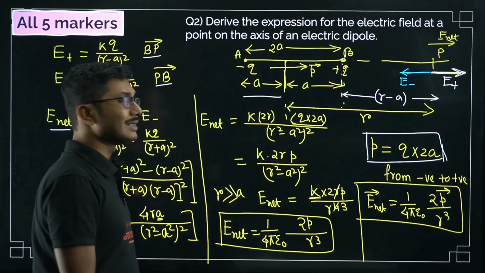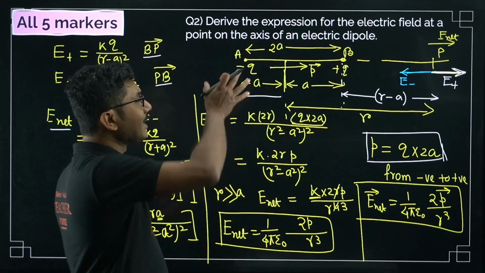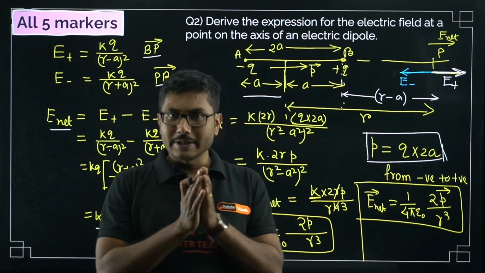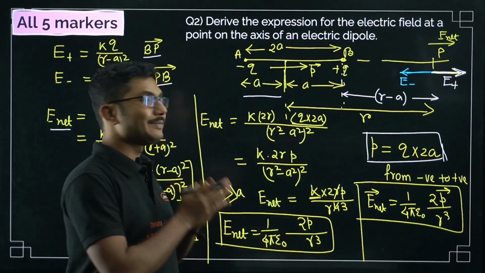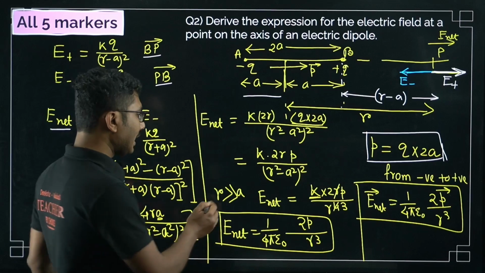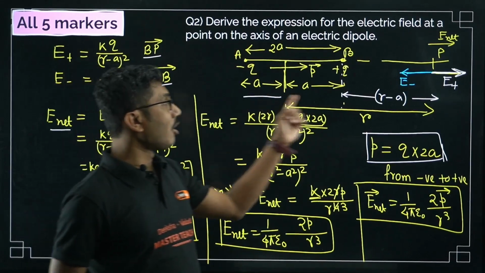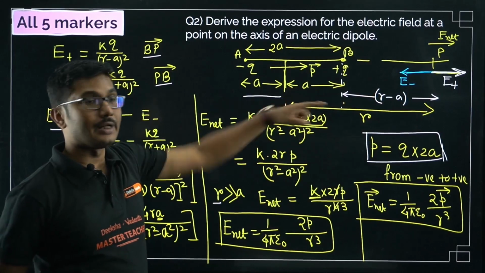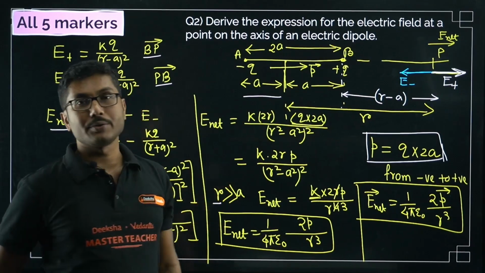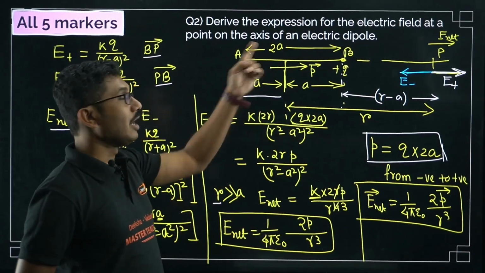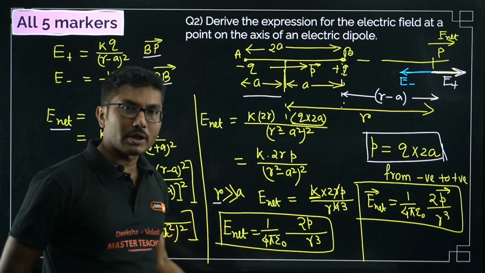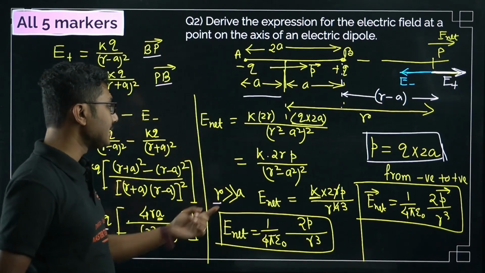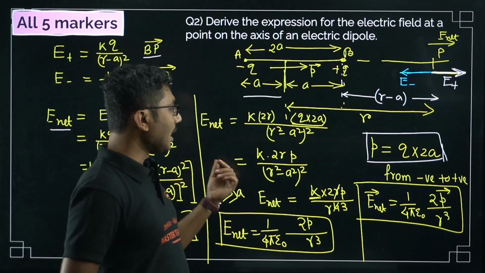Now there is an approximation that we have to do. The definition of dipole says the distance between the charges is very small. So if the distance is very small, we can say that the actual distance of the point where we are measuring the electric field is very, very far compared to the distance a. If 2a is small, a will be much smaller, right? So r will be much greater than this distance a. So from there we did the approximation.